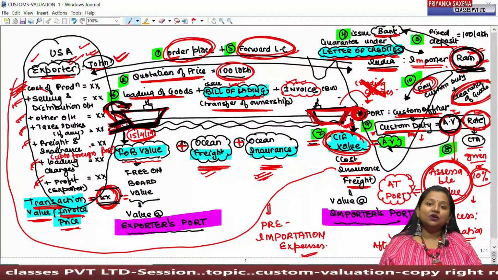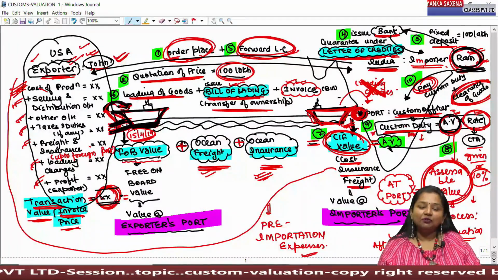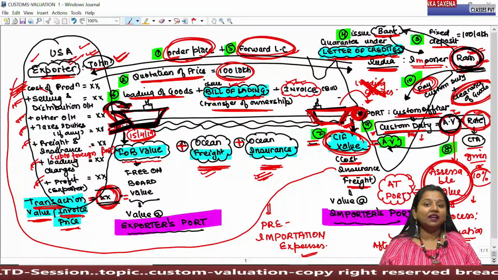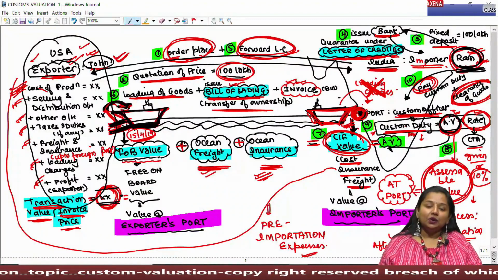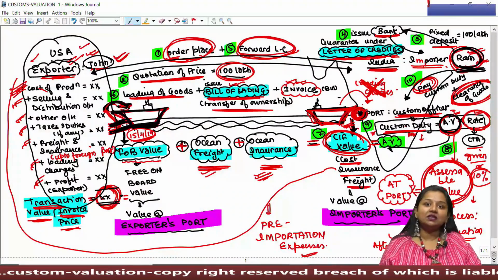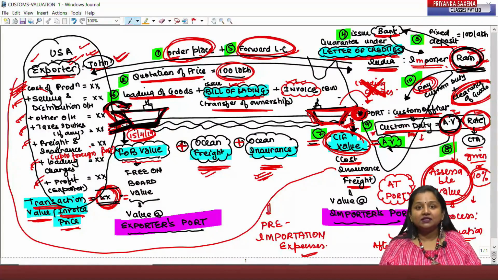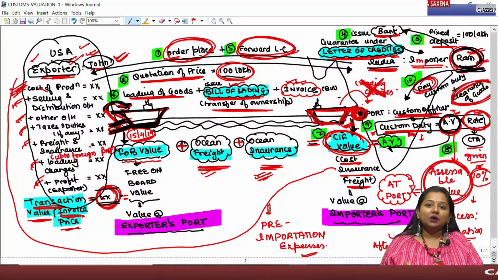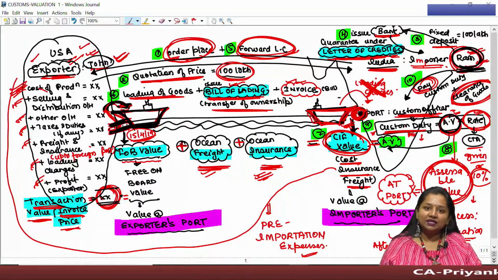However, under Rule 10.1, the list of expenses shall have to be added while computing assessable value only if they are specifically given in the question, which we had concluded under session 2 in the name of dismantling charges, selling commission, royalty for resale. Demurrage interest shall not be considered because they are post-importation expenses. We have to consider only pre-importation expenses while computing such assessable value.